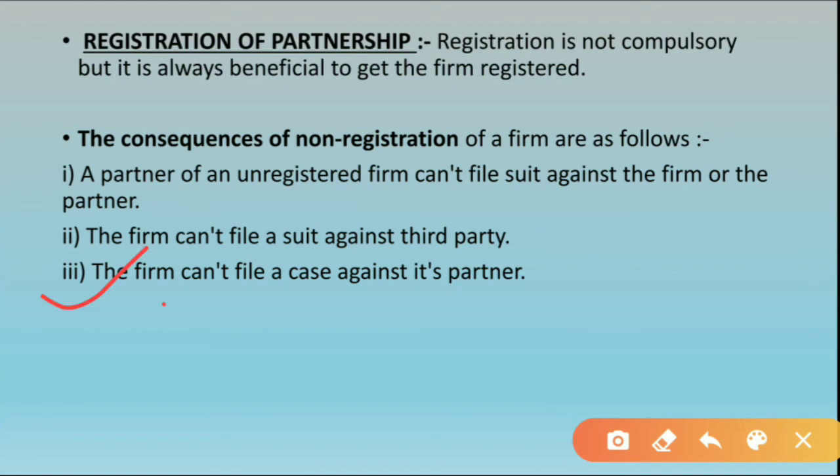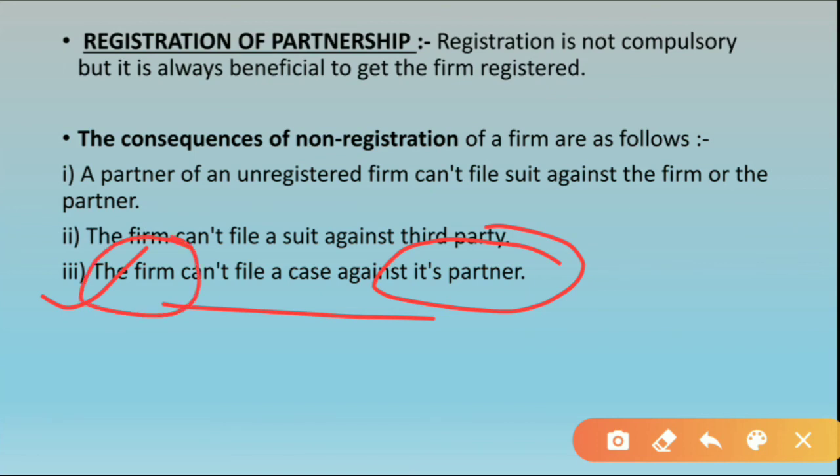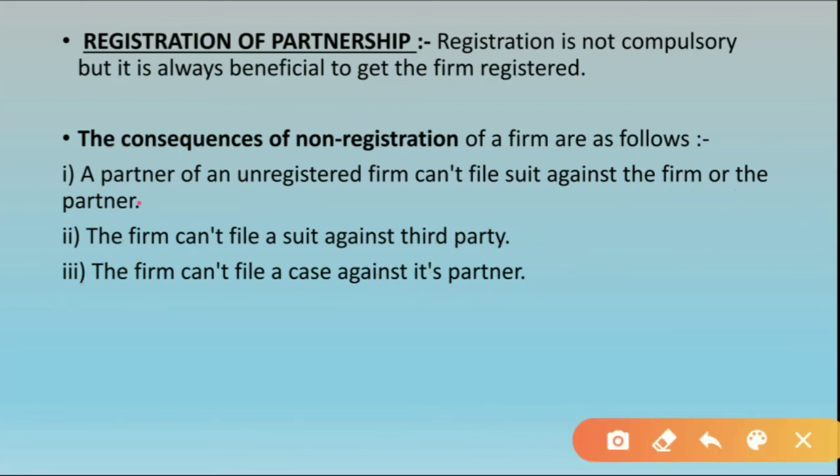The third is that the firm can't file a case against its partner. If the partners are dishonest or do something wrong for the business, the firm cannot file a case against them. Just as partners cannot file a case against the firm, the firm cannot file a case against its partner or against the third party, the outsider.